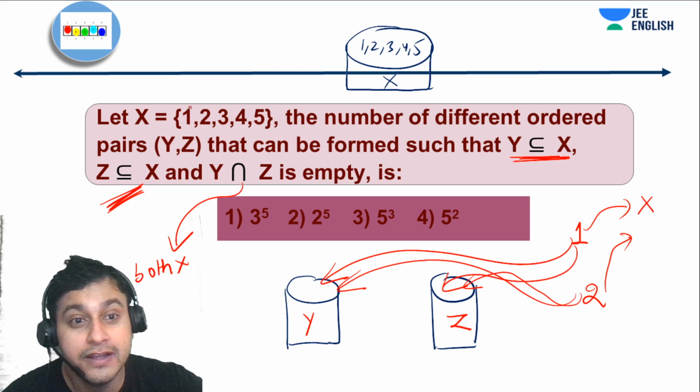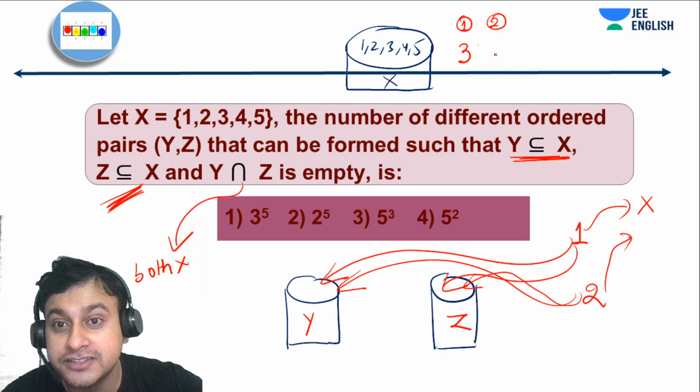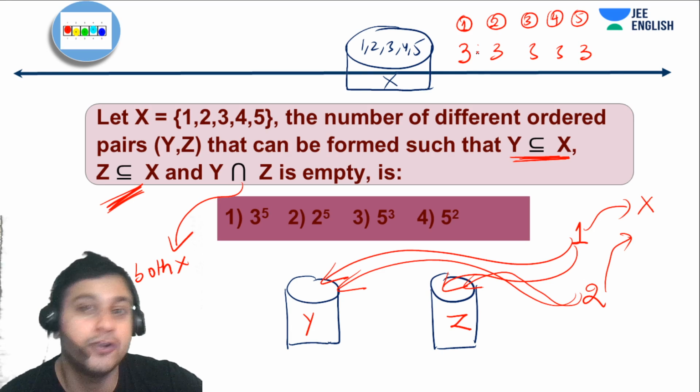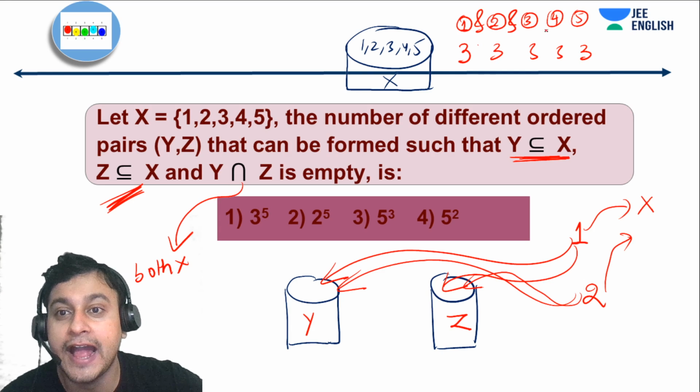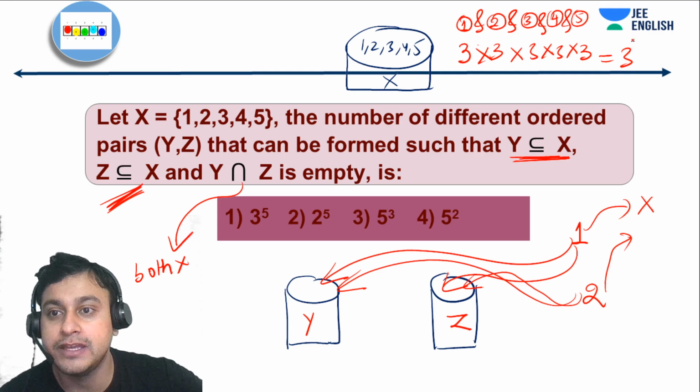Therefore 1 has 3 options, and I'm using the word and. 1 has 3 options, 2 has 3 options, 3 has 3 options, 4 has 3 options, and 5 also has 3 options. And I'm using the word and. And means multiplication, and that will give me 3 to the power 5.